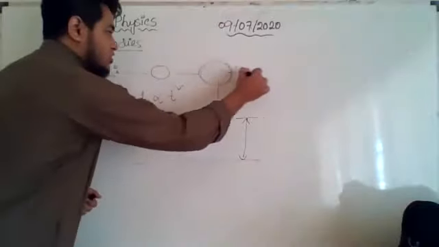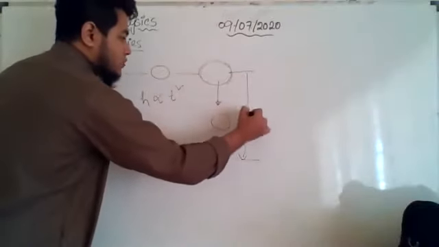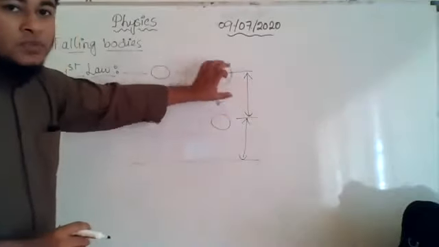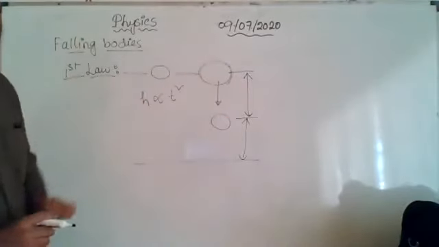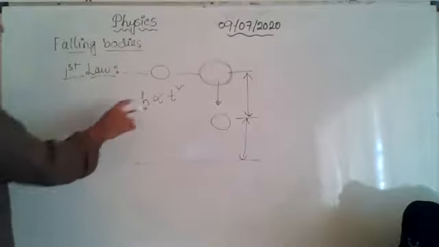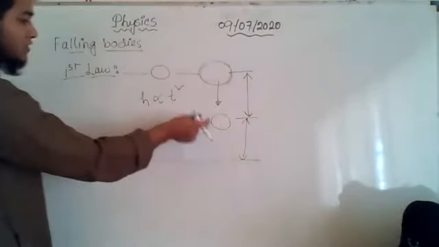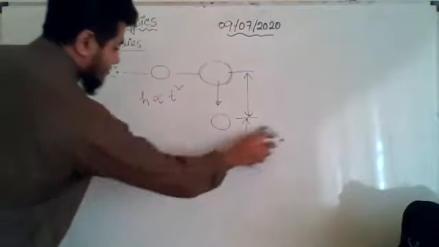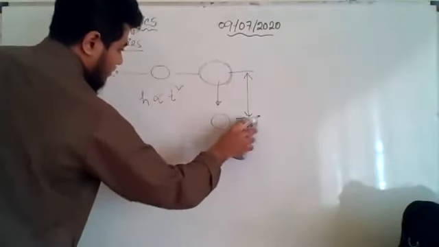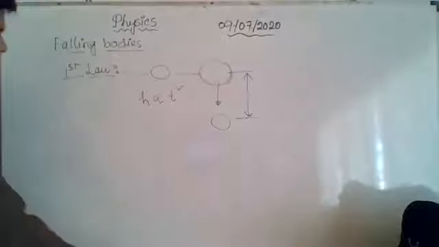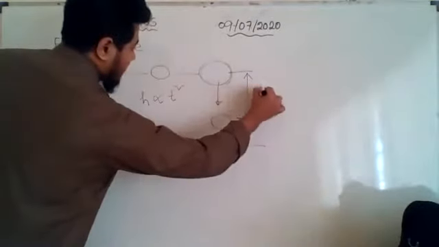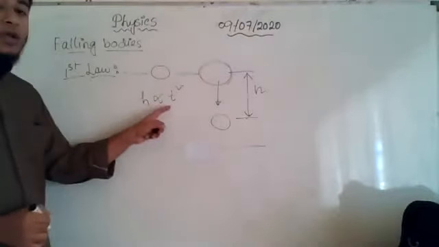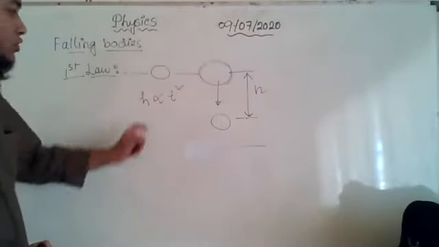The body was initially here, now it is here. So the distance between the initial and final position, that is the covered distance, right? So this covered distance is represented by this h. Do not get confused. This does not represent the height from the ground. Rather, it represents the covered distance. Is it okay? Is my message clear? This is the covered distance. Okay. Now this changes with the square of the time. Okay, it is proportional to the square of the time.